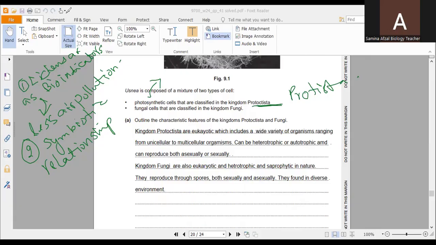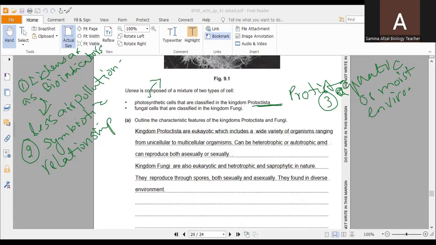Another characteristic is reproduction. They can reproduce sexually or asexually, both methods of reproduction. They live primarily in aquatic or moist environments. So that is their habitat.